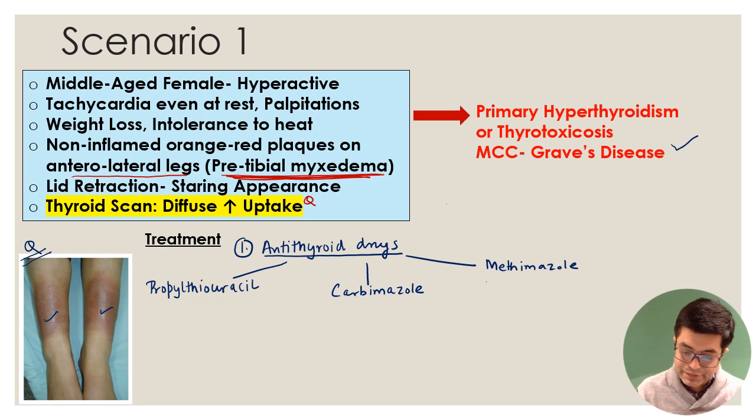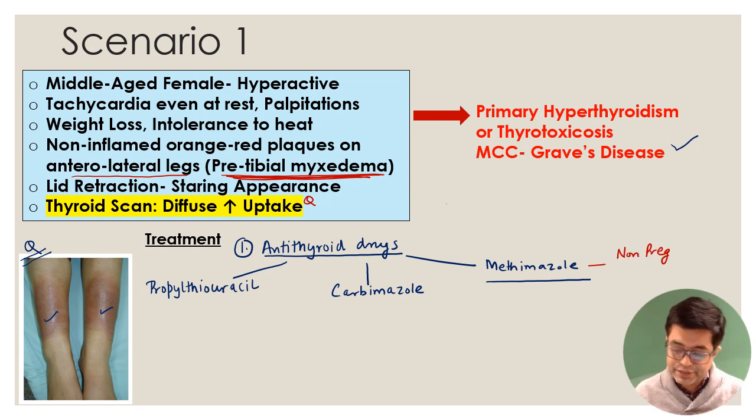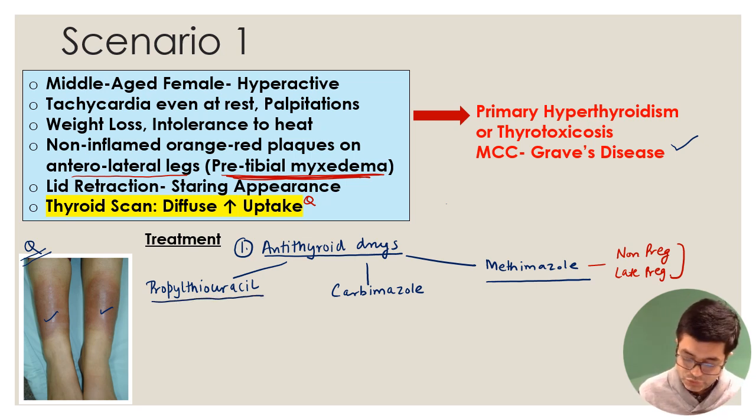Wherever possible, remember that methimazole is the drug which is favored, which is preferred in non-pregnant ladies, ladies with Graves' disease when you are trying medical therapy. It is also useful in the late pregnancy, where teratogenic effects will be minimized. Carbimazole and methimazole are generally avoided because of their teratogenic action. So which is the drug which is favored in the first trimester? It is propylthiouracil. MCQ one-liner, which is the anti-thyroid drug which is relatively safe. See, no anti-thyroid drug is absolutely safe, but relatively safe in the first trimester of pregnancy is propylthiouracil.